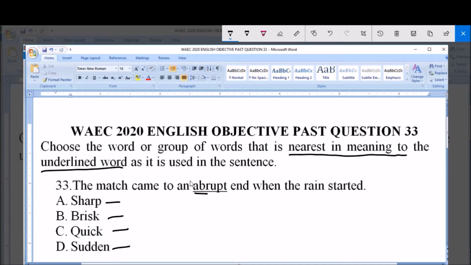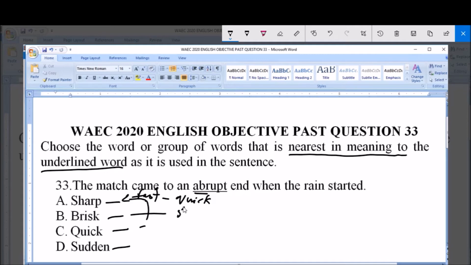When we talk of sharp, it means something fast. It is also synonymous with quick. So you can note that quick is synonymous with sharp. Then brisk, when something is brisk, it is standardized.